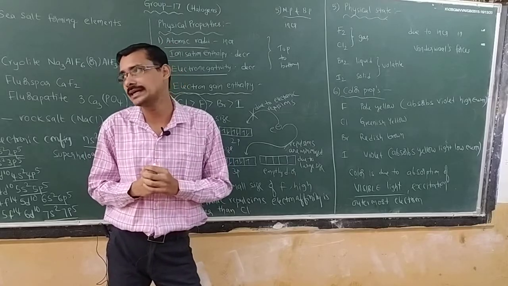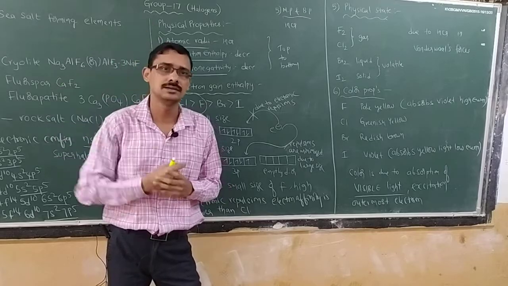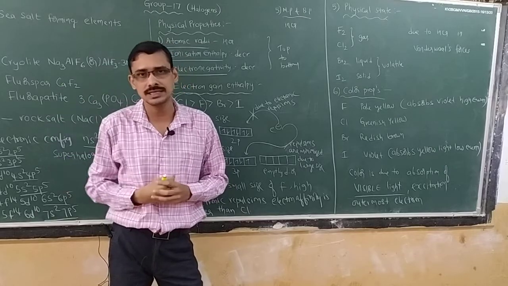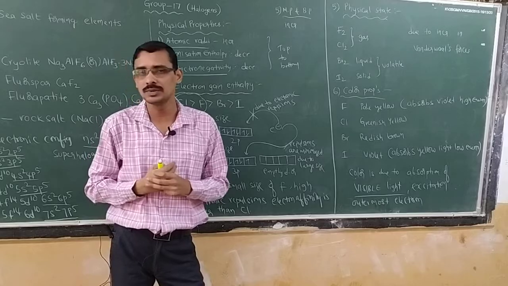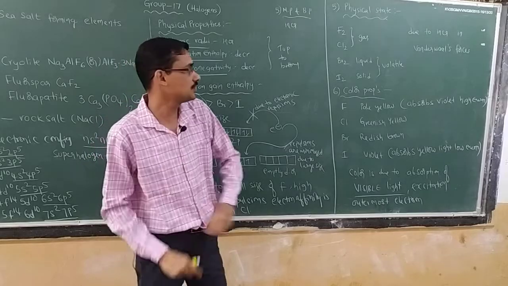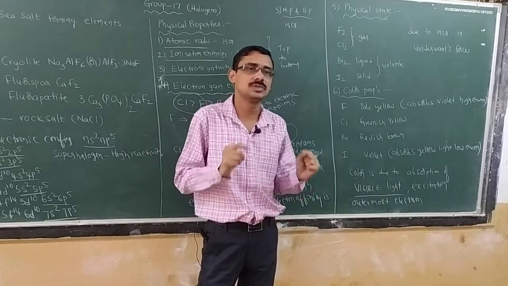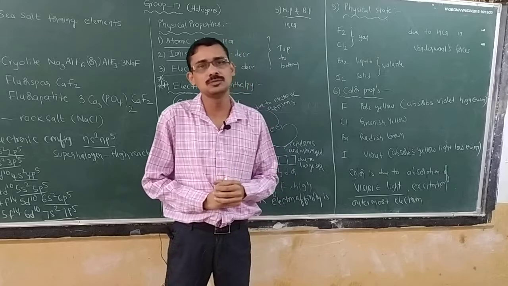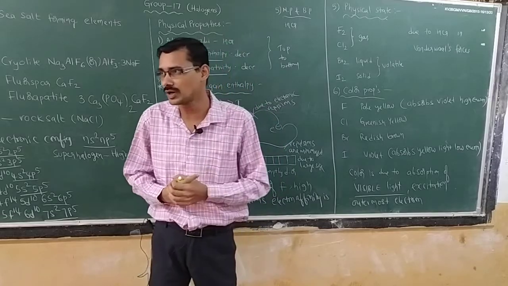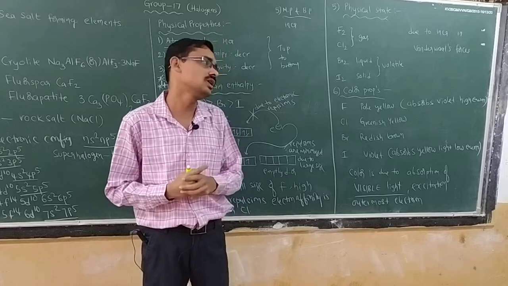This visible light excites the outermost electrons into a higher energy level, and they come back into the ground state. They release the absorbed energy in the form of emission, and that emitted light is observed as these colors. So the answer should be: because of absorption of visible light.